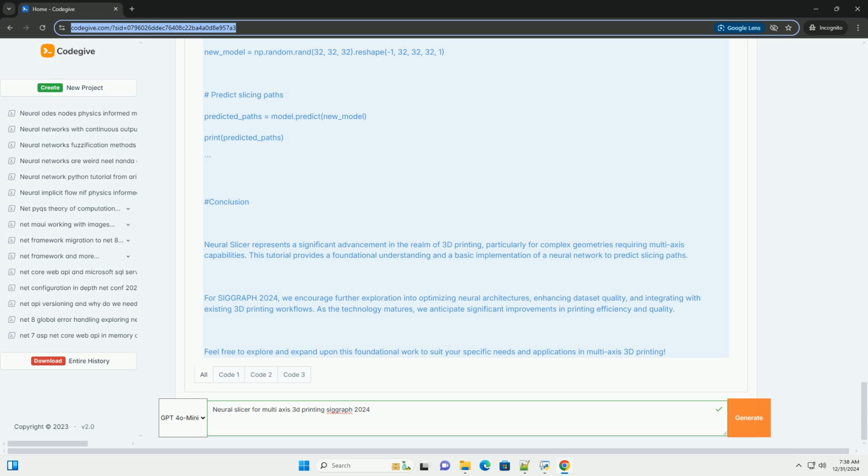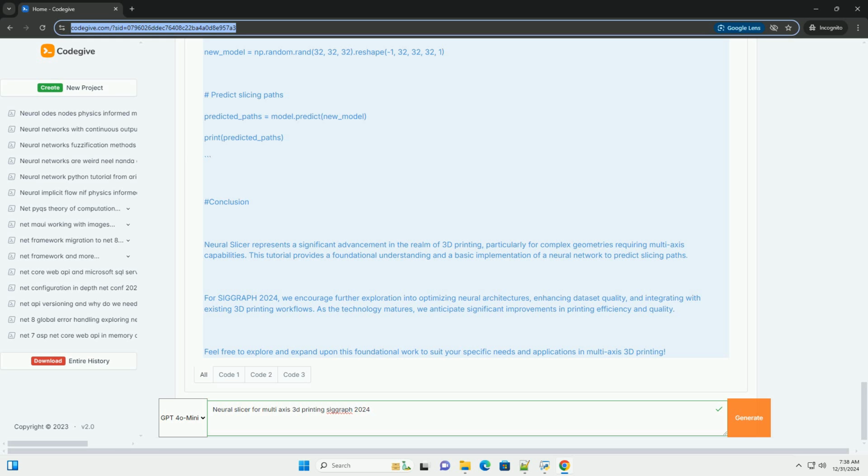Step 5, slicing generation. Once the model is trained, we can use it to predict slicing paths for new 3D models. Python. Generate a new dummy model for slicing. new_model = np.random.rand(32, 32, 32).reshape(-1, 32, 32, 32, 1). Predict slicing paths. predicted_paths = model.predict(new_model). print(predicted_paths).